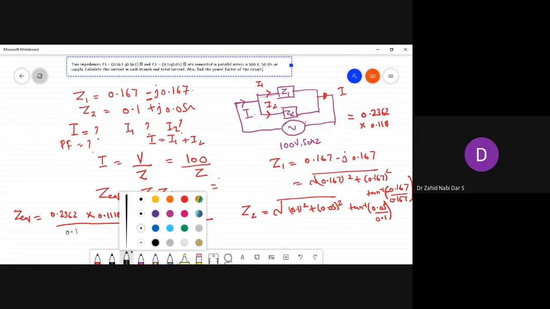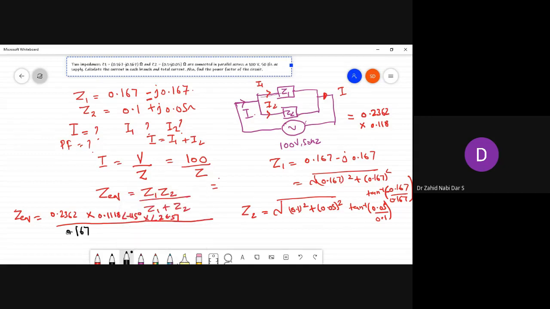0.167 minus J 0.167 plus what is the value of Z2? 0.1 plus J 0.05 ohms. So this 0.167 and 0.1 we can add. So in the denominator, instead of 0.167, it will become 0.267, and this becomes minus J 0.167 plus J 0.05, so this will become minus J 0.117.